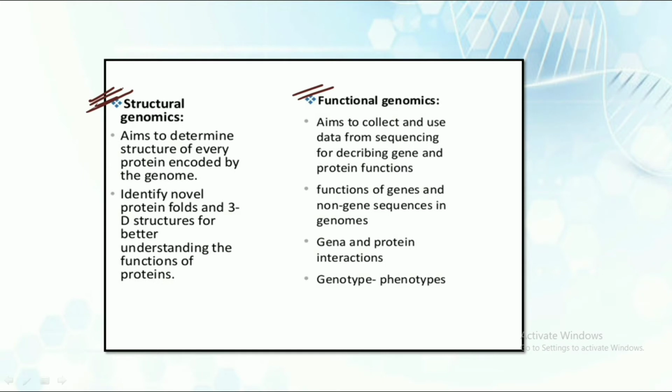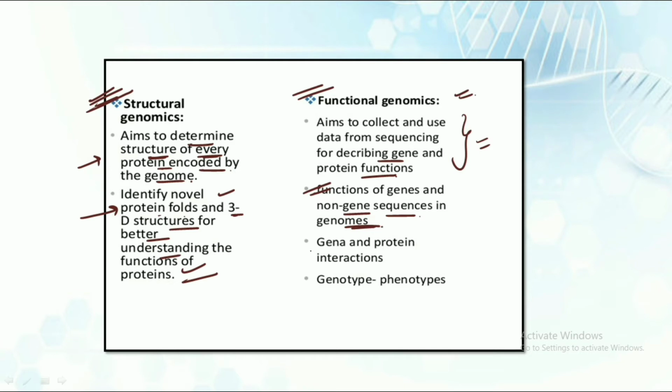The third one is structural genomics. The main aim of this genomics is to determine the structure of every protein encoded by the genome. It is helpful for identifying novel protein folds and 3D structures for a better understanding of the functions of the protein. The last one is functional genomics. In this, the main aim is to collect and use the sequencing data for describing the functions of the genes and the non-gene sequences in the genome, the genes and their genetic interactions, and also genotype to phenotype, what the actual function is. We are doing it under functional genomics.